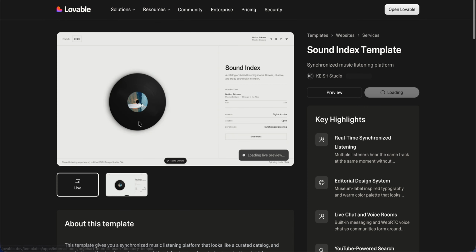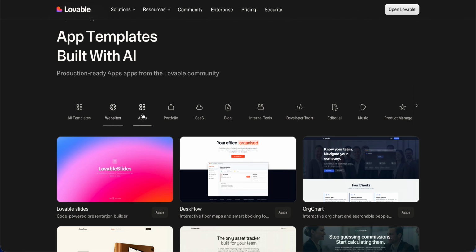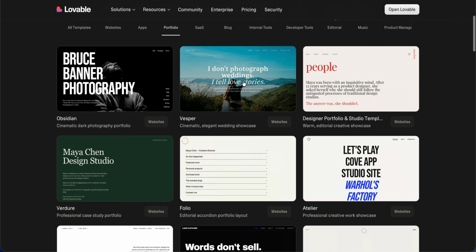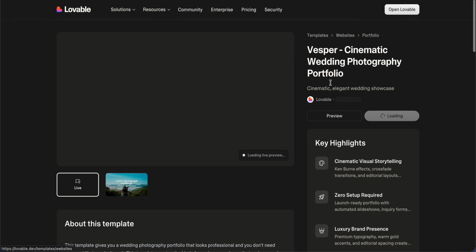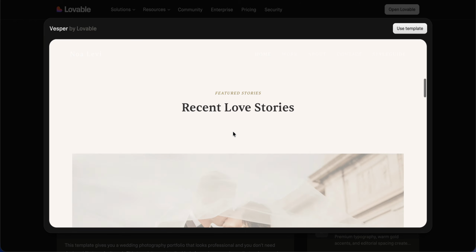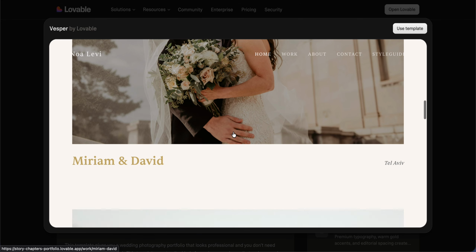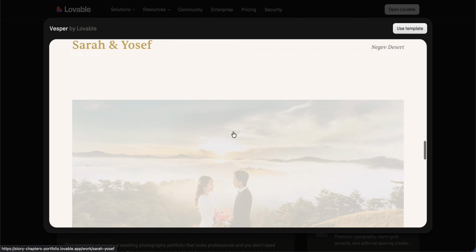Like see this template, we can use it, preview it. There are many templates. We can see websites, apps, portfolios. So let's say this portfolio. Basically, it's all generated by Lovable only. Like no one did coding.